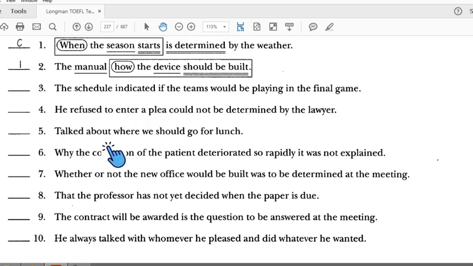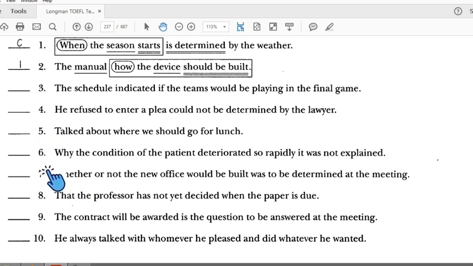Number 5, talking about where we should go for lunch. Verb, connector, subject, verb, but there is no subject here. Actually, this one is the object of a preposition, because before the connector there is a preposition. So we need a subject here, and number 5 is incorrect.